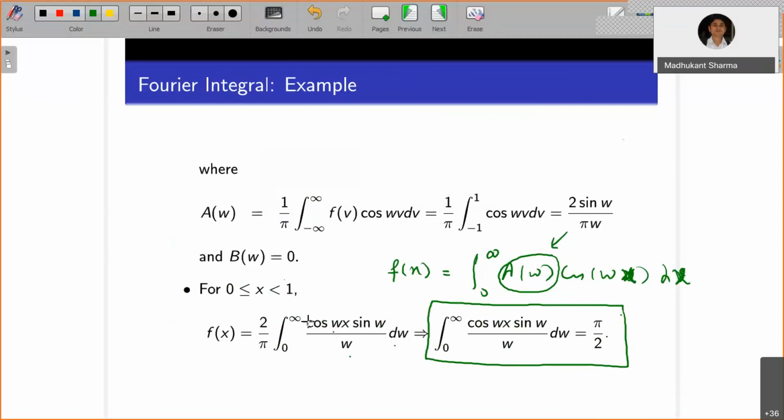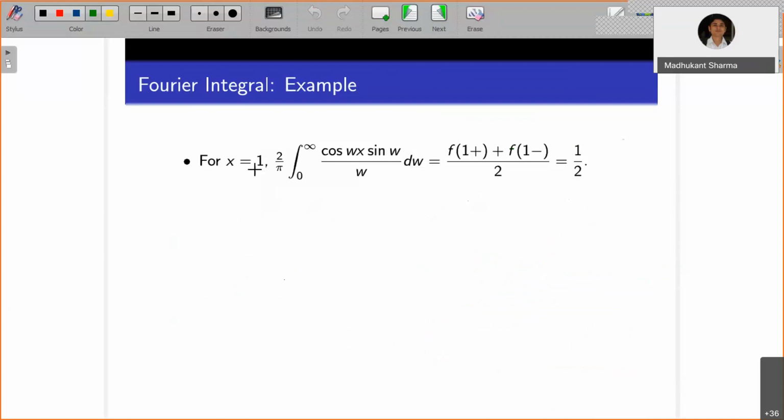Now for x equals 1, what will happen? For x equals 1, the left hand side integral is equal to the average, because as already mentioned, at x equals 1 it is a point of discontinuity, so it is the average of the left hand limit and right hand limit. If you look at the definition of the function, f at 1 plus is 0 and f at 1 minus is 1.